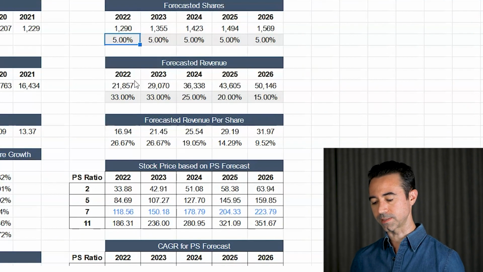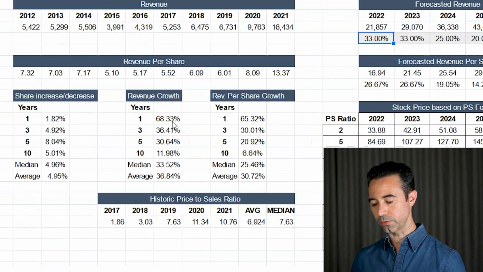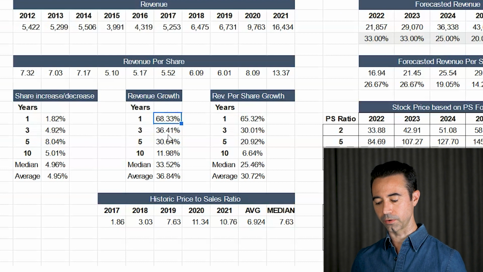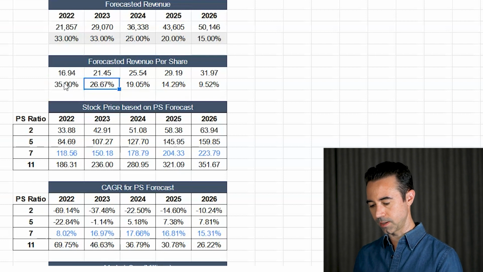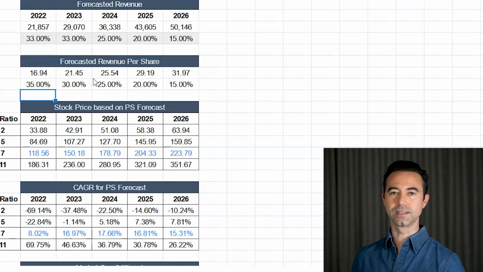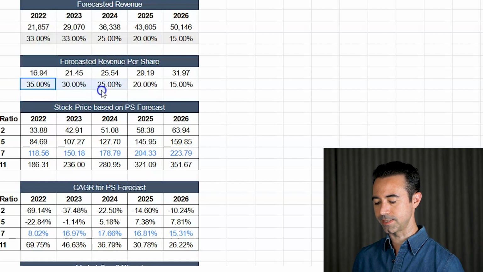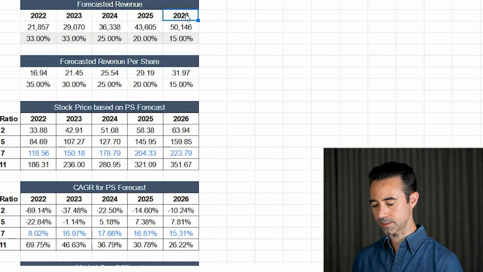Let's also say the forecasted revenue growth. So what's forecasted revenue here? Let's go over here. Revenue growth was 68% 1 year, 3 year 36, 5 year 30. So I'm going to use a bit more conservative 26%. And actually, let me bump this up. Let's go with a 35% and we'll decrease it from there. 30, 25, 20, 15. So I think I'm giving it a decent growth rate here. So it's decelerating. It's starting at 35%, going down to 15% by 2026.